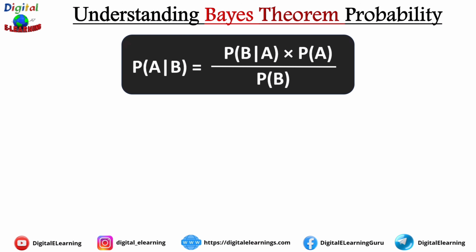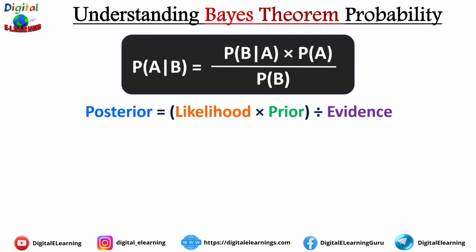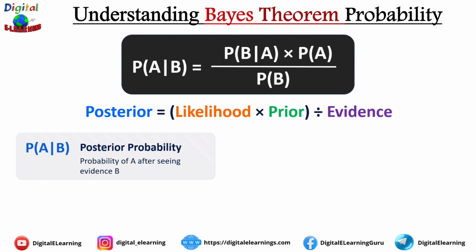So how do you read this formula first of all? It is read as probability of A given B is equal to probability of B given A multiplied by probability of A divided by probability of B. Or if we translate into simple English, posterior is equal to likelihood times prior divided by evidence. Now let's look at each term one by one.